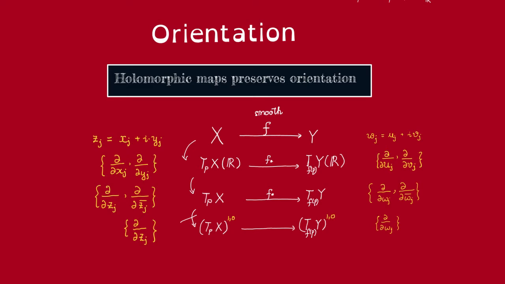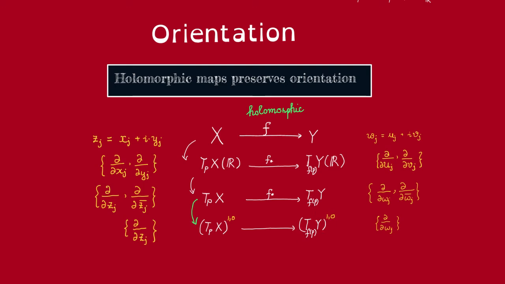Recall previously we said that a smooth map between complex manifolds always induces a map on the real tangent spaces, right? And that induces a map on the complex tangent spaces by just tensoring with C. However, it does not always induce a map on the holomorphic tangent spaces. The image of this holomorphic tangent space might not lie inside this holomorphic tangent space. And we define holomorphic maps to be exactly those for which we have an induced map on holomorphic tangent spaces, i.e. the image of this holomorphic tangent space under this linear map lies inside this holomorphic tangent space.